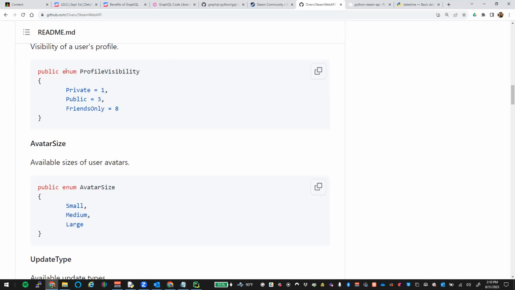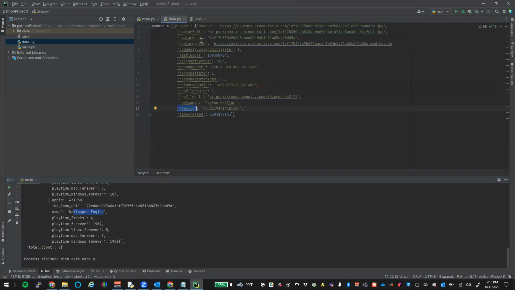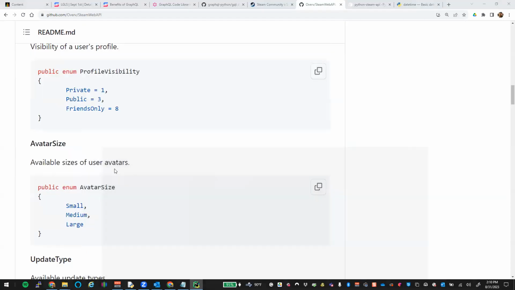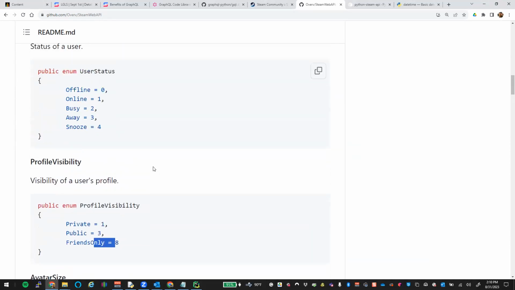So for example, if we had our profile visibility, if we go back and look at his, we can say profile visibility. I know that was in here somewhere. I think it maybe is up more. It was 3. Yeah, it was 3. It's right up there. I see it. Oh, community visibility state, yeah. So that's 3, and 3 means that it's public, right? And you could change your profile visibility to 8 and some of the other ones down below.